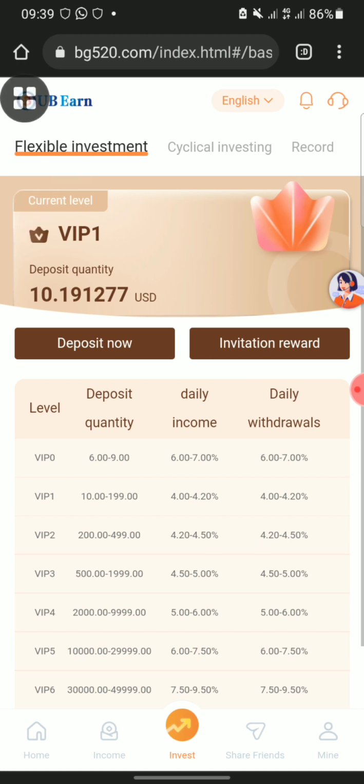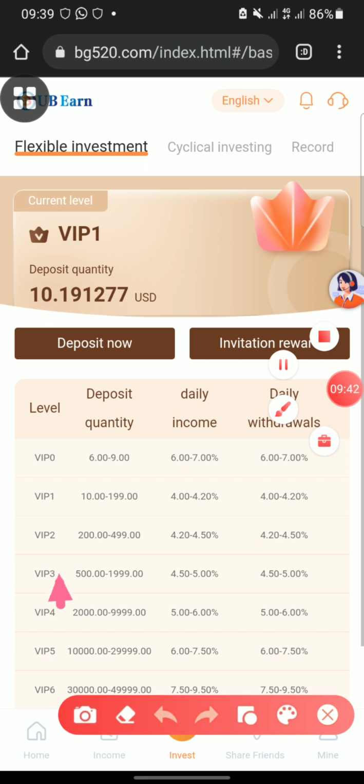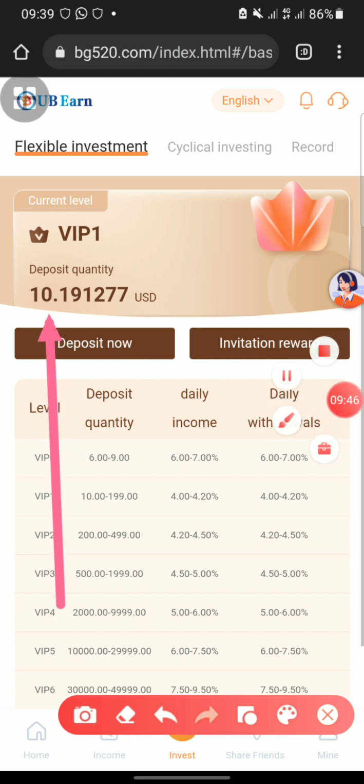VIP 1 guys. You can see we are now in VIP 1. If you look here, you see VIP 1. Look at that, we are now in VIP 1 now.